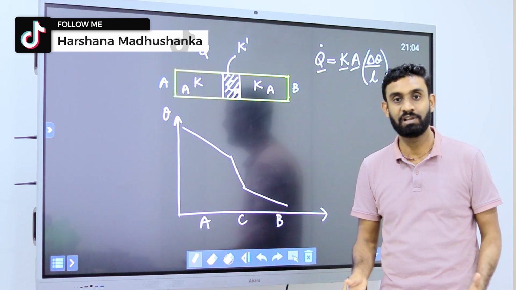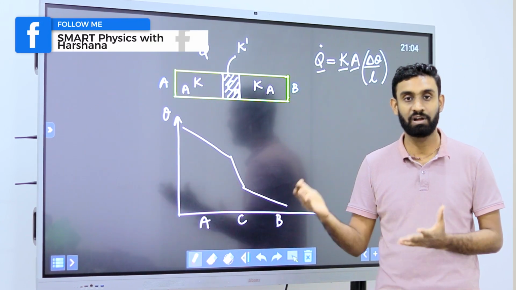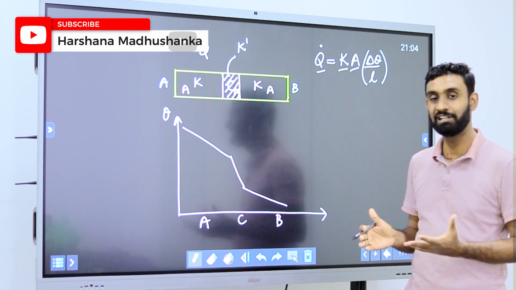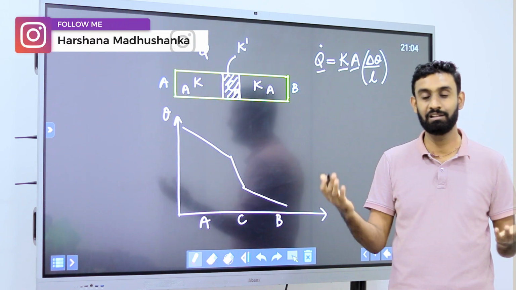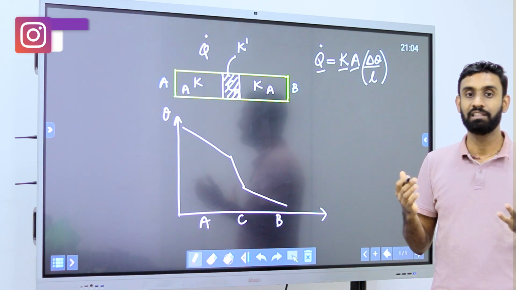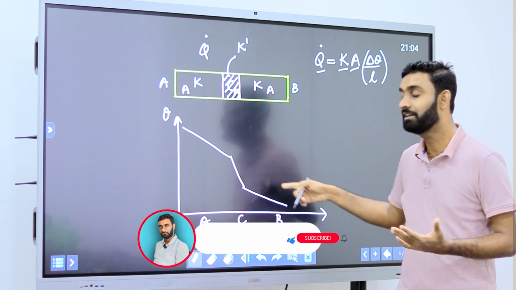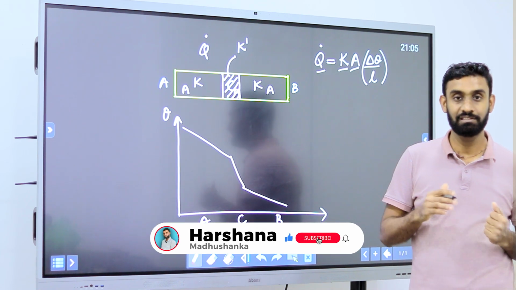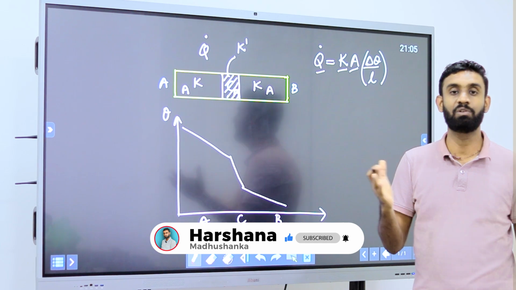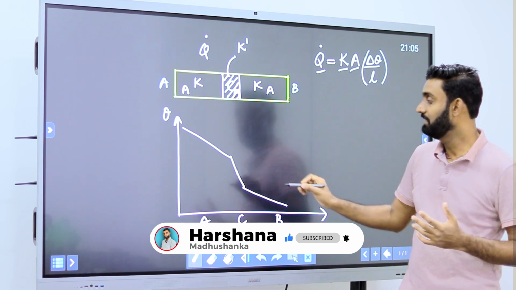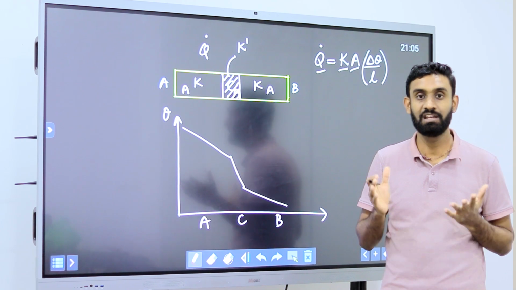And it is obvious you can take out answers 3, 4 and 5 due to the variation of it. It can't be a linear straight one because C is another material, then 3 is out. Then temperature cannot increase with the length, it should decrease, then 5 is out, and it cannot be curved, so 4 is out. Then either 1 or 2, right? But here the gap should be high. Well, C is a poor conductor. Then the answer is 2.